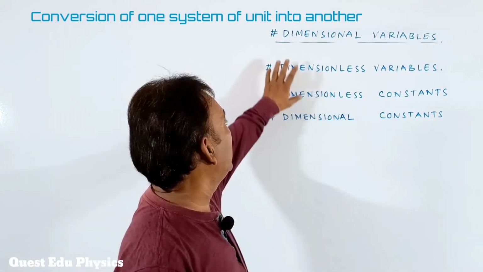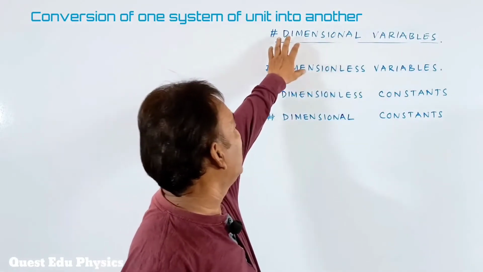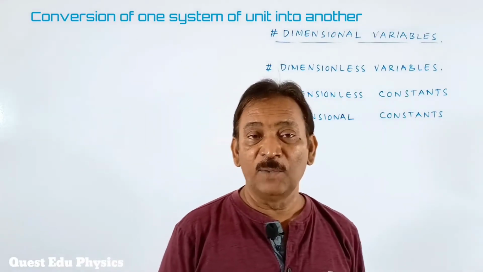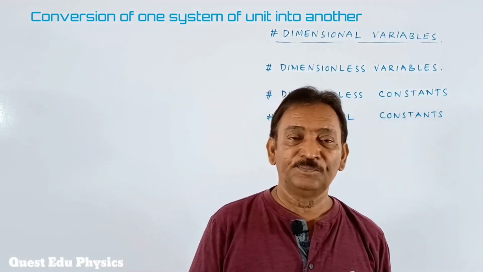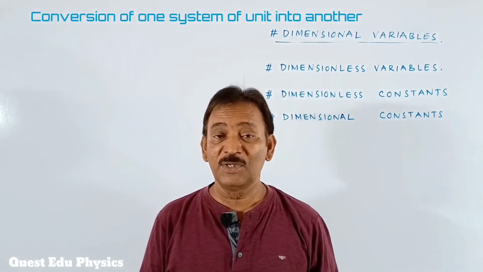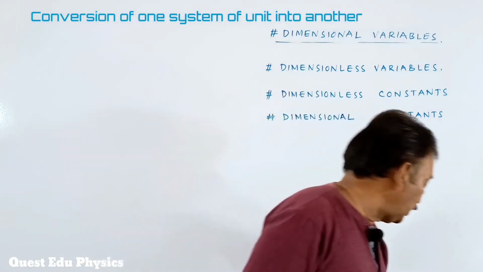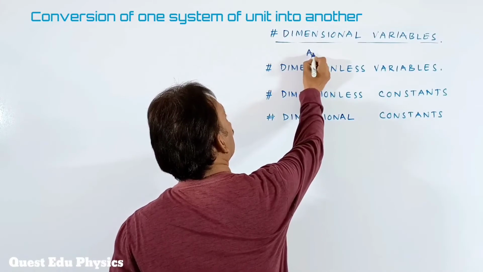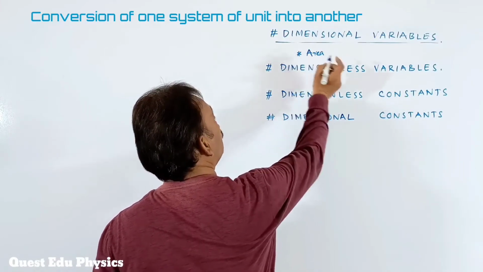See students, here I wrote 4 different things. One is dimensional variables. Variable means what? Which is changing. For example, you take the area. Area is the dimensional variable, okay, it is one of the examples.